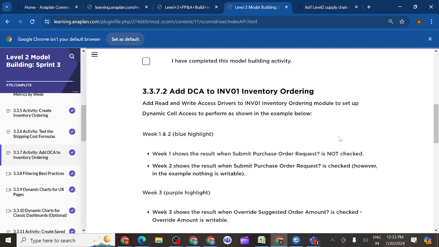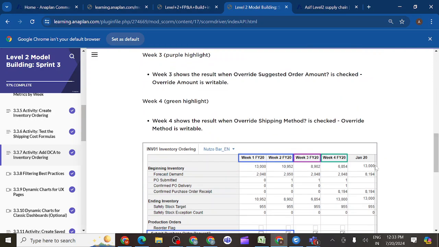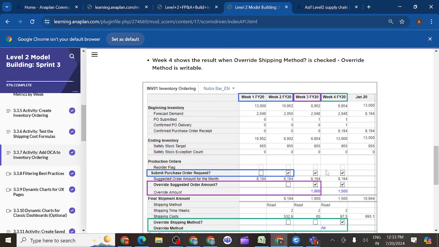They have given some instructions here. Weeks 1 and 2 are the blue highlight. Week 1 shows the result when submit purchase order request is not checked. You can see the different instructions they have given for submit purchase order request, override suggested order amount, and override shipping method.